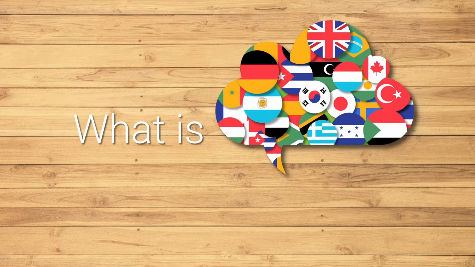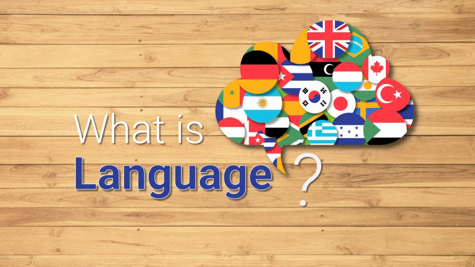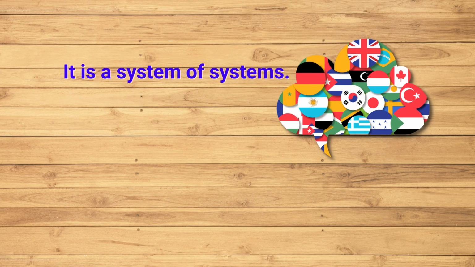Learners, what is language? Language is a system of systems. That is what we have been taught in linguistics and otherwise by people. Language is a system. We also know that language is for communication, language lives in society, people speak language and use languages for many purposes.